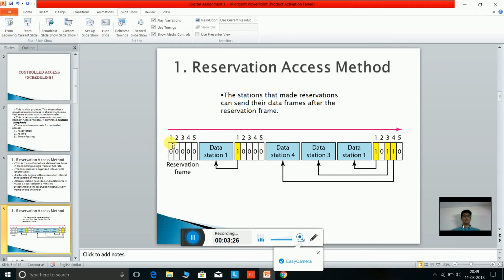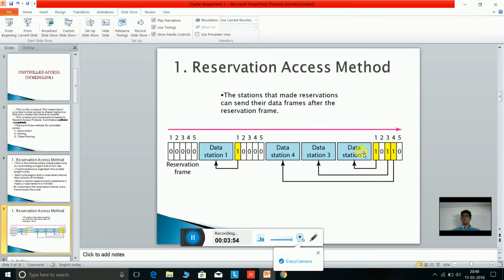Now you can see that 5 stations have made reservations, but no station is ready to send a data frame, which is why the value of 00000 is given to them individually. Suppose station 1 wants to send a data frame, then a value of 1 is assigned to station 1 whereas 0 is assigned to 2, 3, 4 and 5.